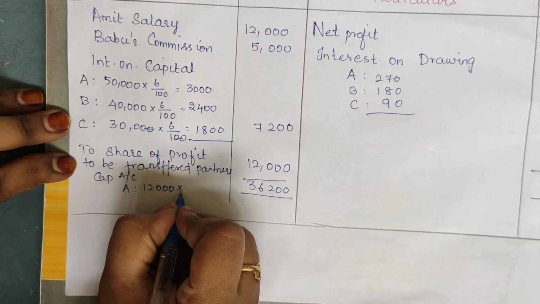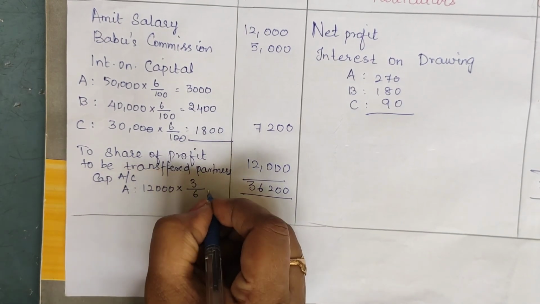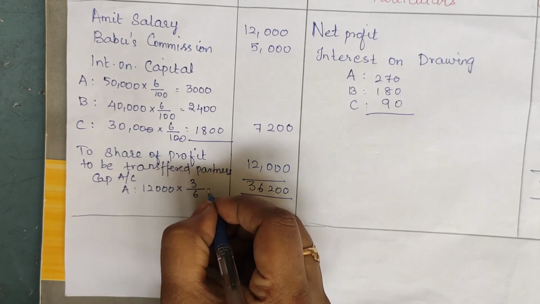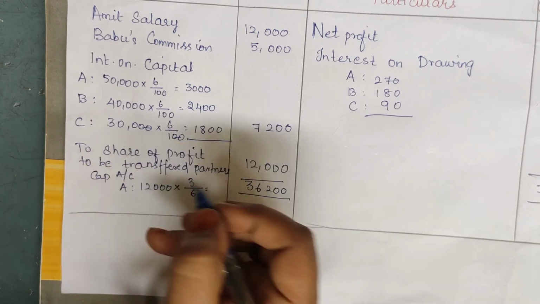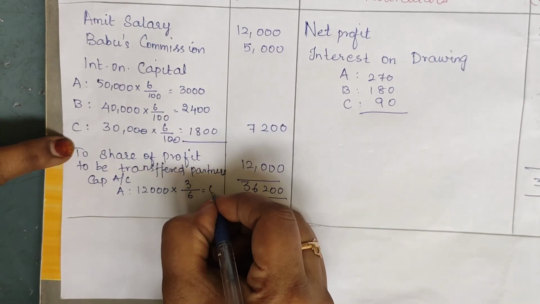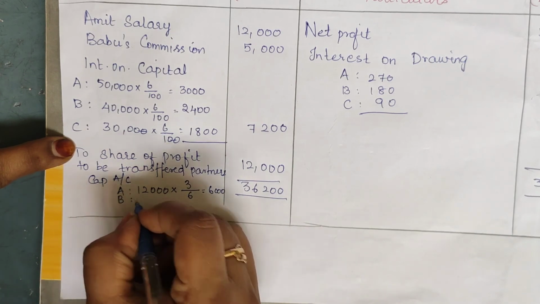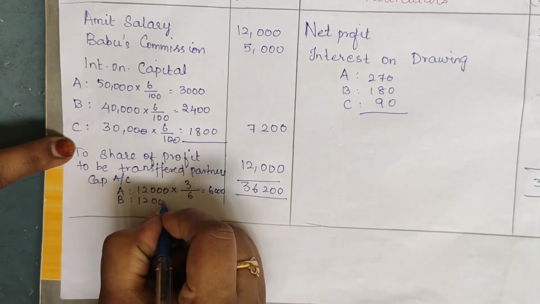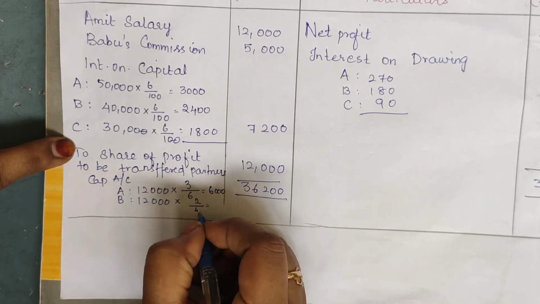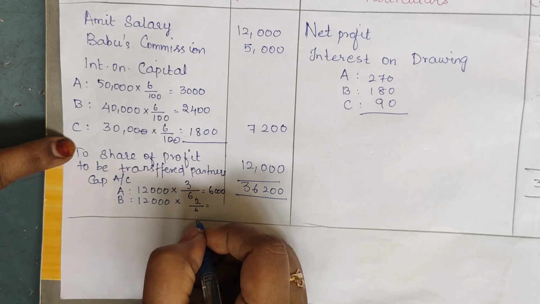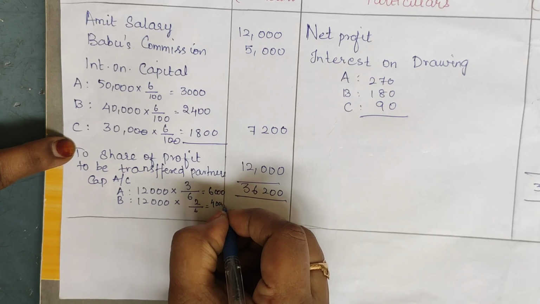So, Amit: 12,000 into the ratio 3 divided by 6, so 6,000. Babu, how much? 12,000 into ratio 2 by 6, that is 4,000.